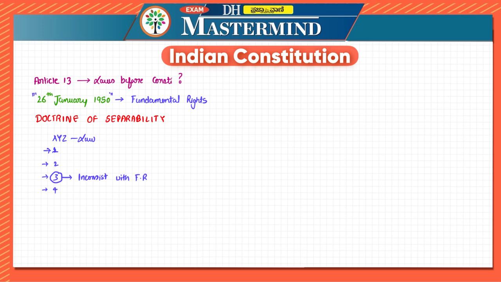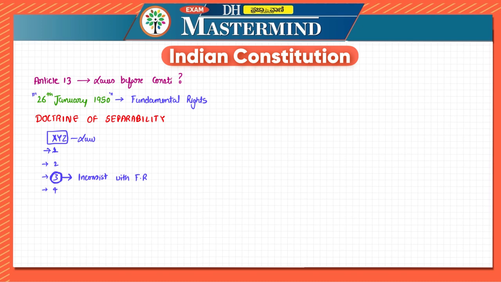So we have just taken an example of a law XYZ, and in this there are 4 provisions. Now, provision 3 is inconsistent with the fundamental right. At that point of time, does the whole XYZ itself become invalid, or just the provision? That also has to be a question.